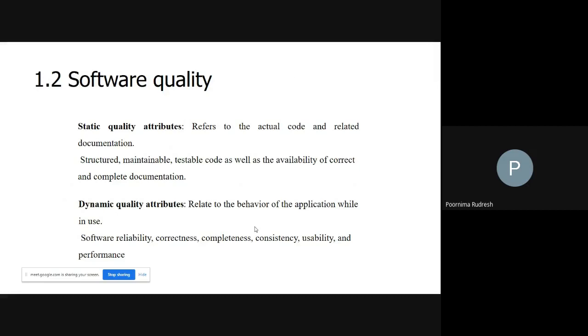Whether it is a software product, a hardware product or any other type of product, before buying you first look into its quality. The best example is a mobile. Whenever you purchase a mobile, you first get to know about its quality, then you buy that product.